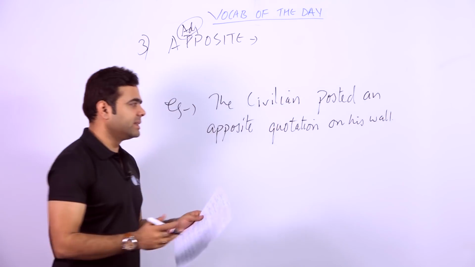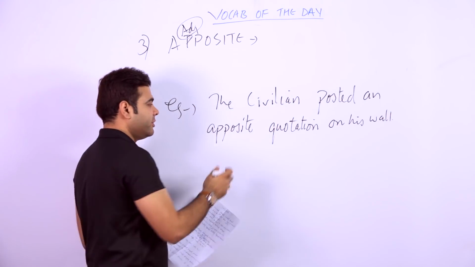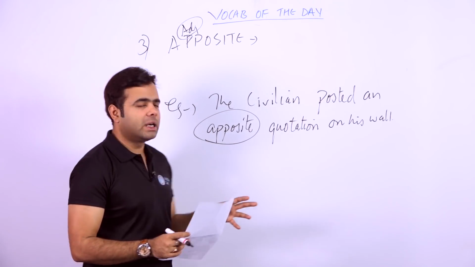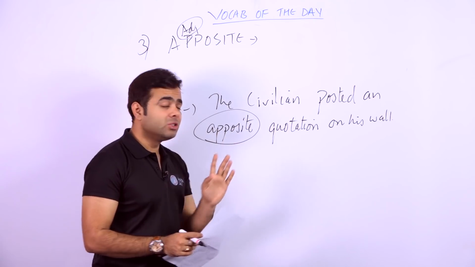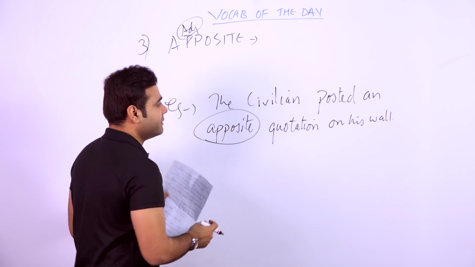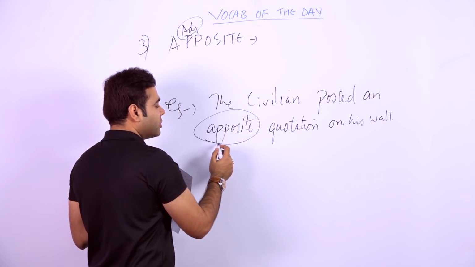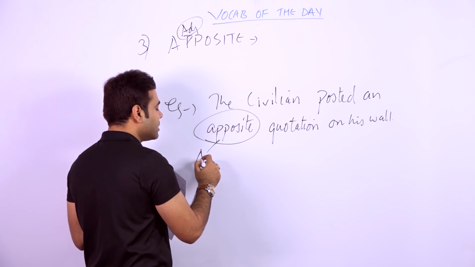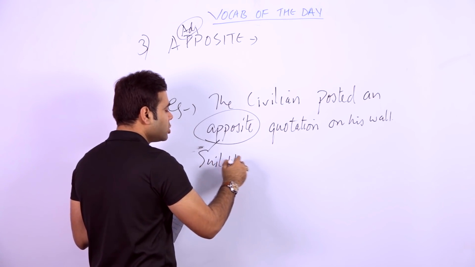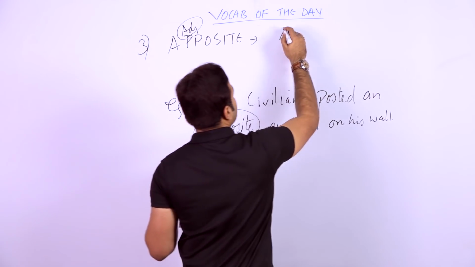Come on, students, this is a very simple sentence, and apposite and opposite are quite different words, though they sound like homophones. The civilian posted an apposite quotation. The apposite quotation is related to something very suitable. In simple words, it's appropriate.